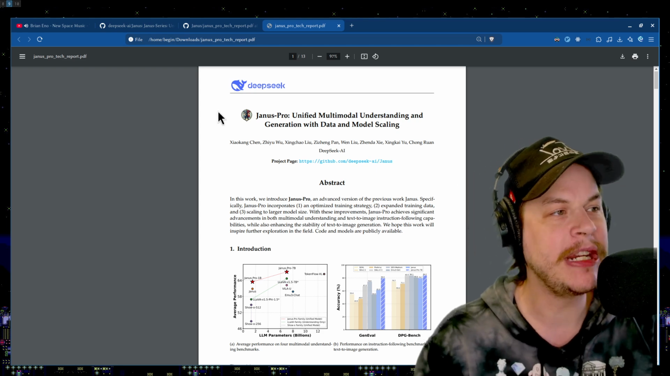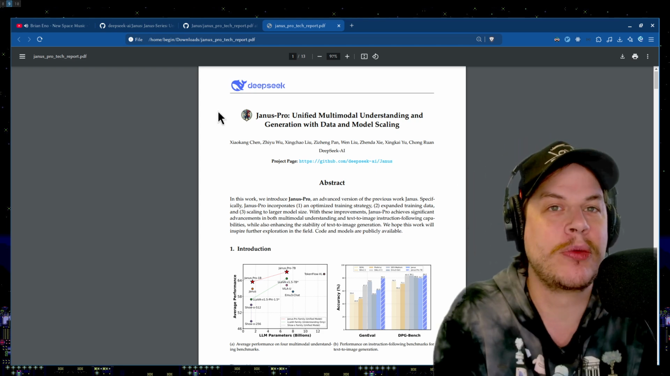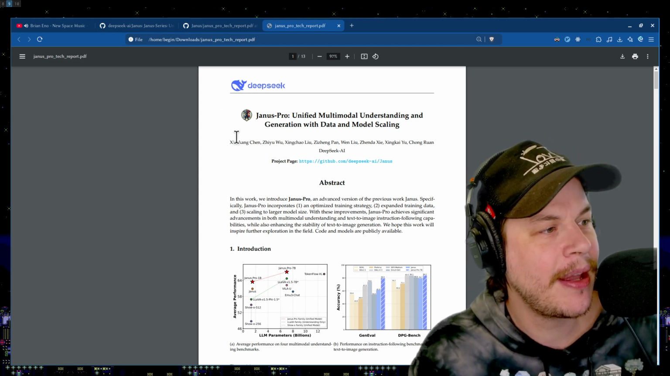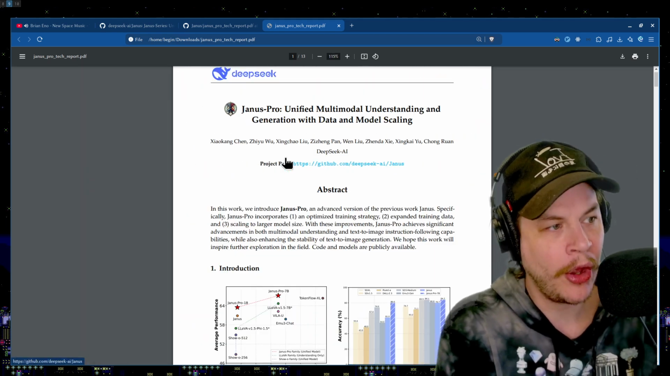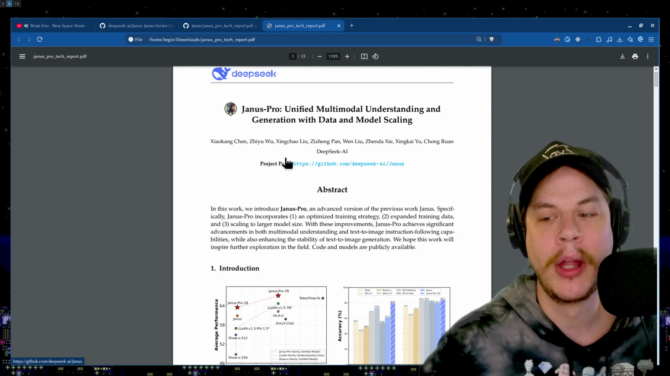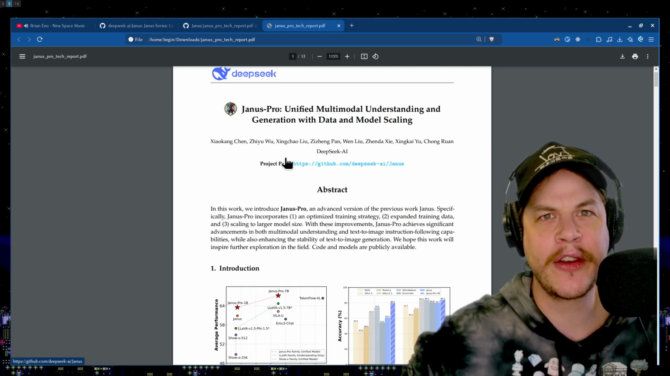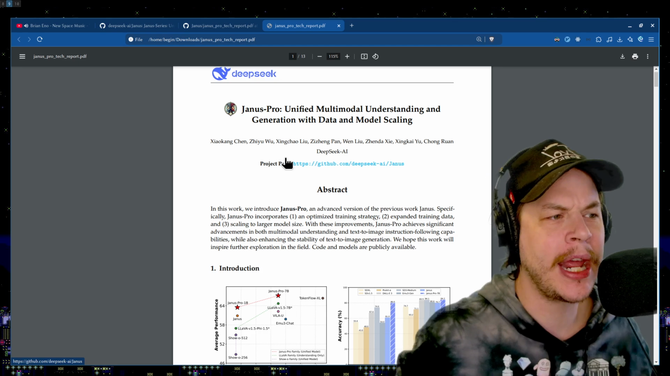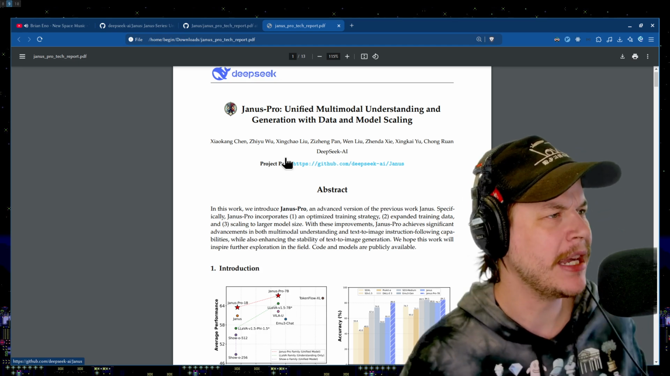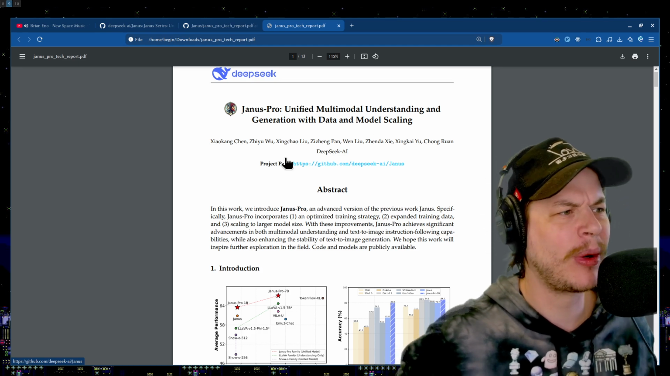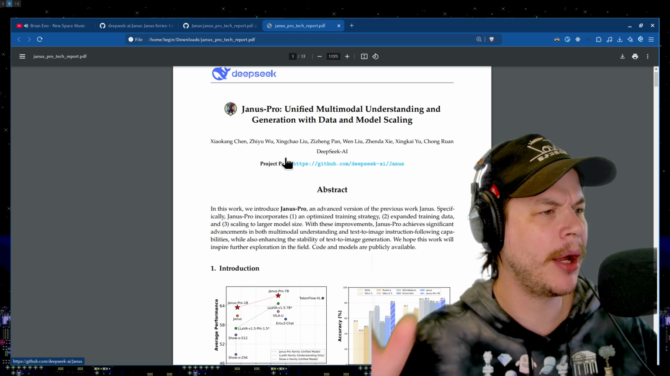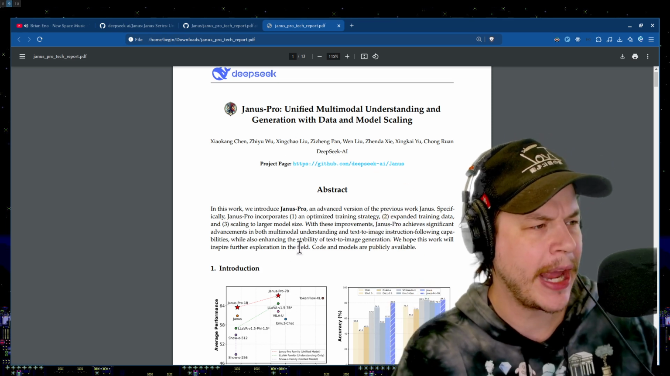If you guys didn't know, Deepseek launched the actual Deepseek model. Everyone was like, oh my God, this is amazing. And then they said, don't worry, we have more in the chamber. We've got a multimodal model that can handle image generation and understanding, and we've improved the ways we can have one model do understanding and generation by addressing some previous downsides. So we're going to read this, see what we can understand.